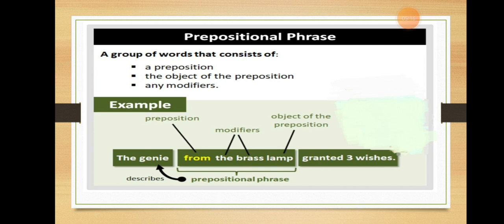Now comes prepositional phrase. Prepositional phrase is a group of words that consist of a preposition, and the object of preposition and any modifier. We can say a prepositional phrase can function as an adverb also, adjective or a noun. A prepositional phrase can function as an adverb, adjective or a noun, and it always starts with a preposition. See here example.